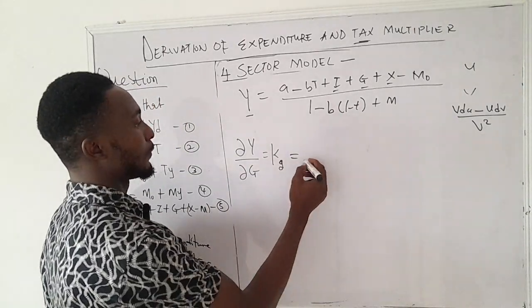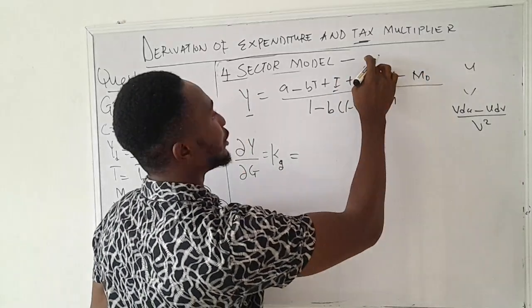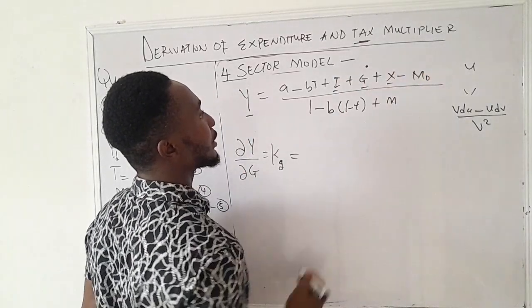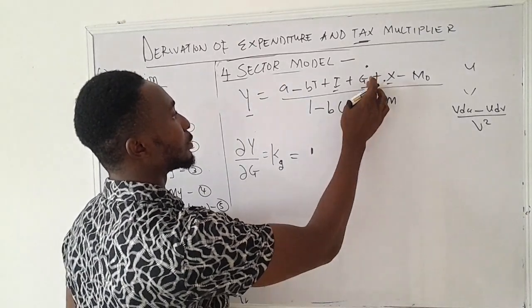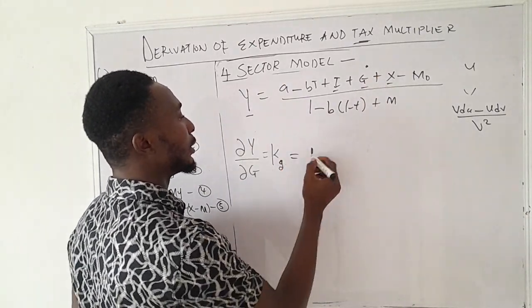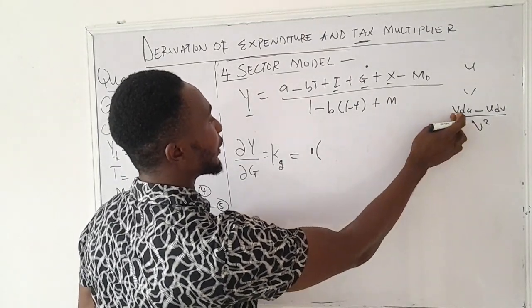So we have here now, differentiate everything here with respect to g. It will take out g to stand alone, and then we have what? 1. Differentiation of g with respect to g will give us what? 1. Bracket everything here, that is the v part, we bring it down.